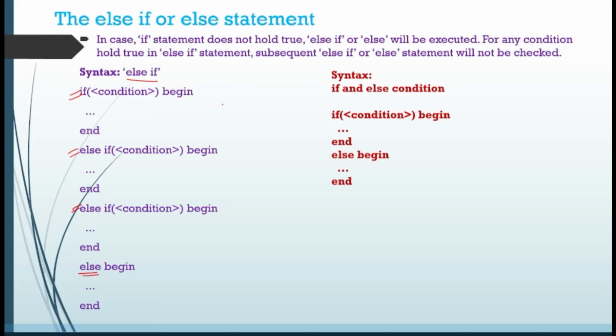Again, you have this if and else. If you have only two conditions, like if a is greater than b, I want to execute this, else I want to execute a is less than b. That's it, only two conditions. Then you can use this syntax, if condition, else condition, simple. But if you have more than two conditions, then you will go for else if blocks.